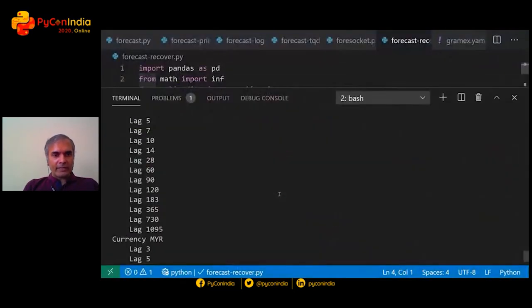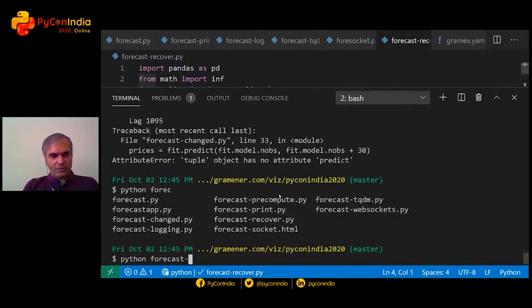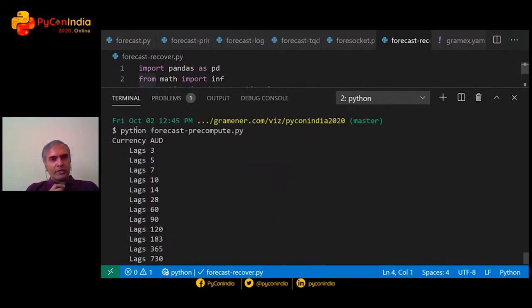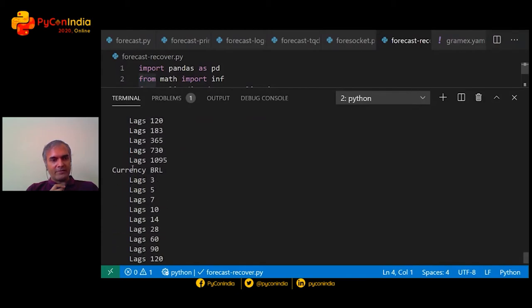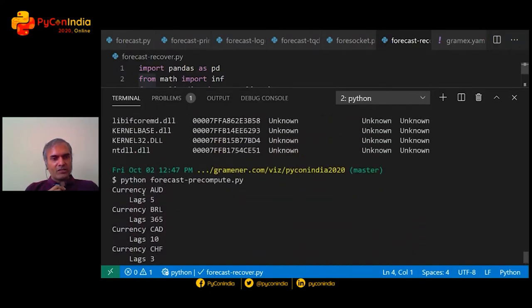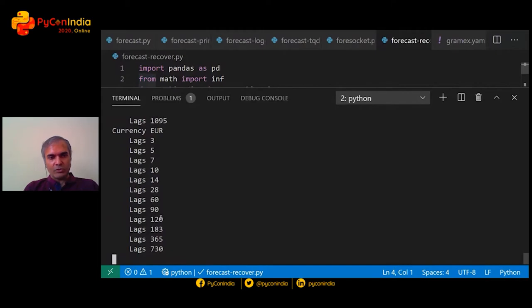So let's see how a program like that would work. I'm going to show you the output first and then explain how the code works. So the first time, what it's doing is going through all of the lags and trying to figure out which one is the best lag. By now, it's figured it out for at least 3 currencies. The next time I run it, it only runs lag 5 for the Australian dollar, 365-day lag for the Brazilian real, and the 10-day lag for the Canadian dollar, because it's already figured out that this is the best lag, and we store that, and there's no reason to rerun that.